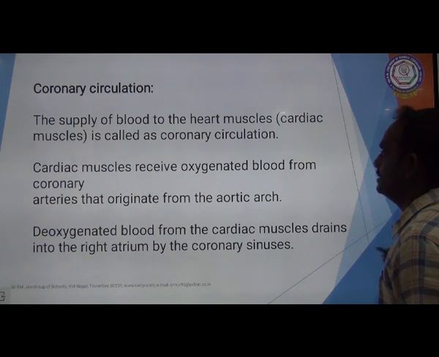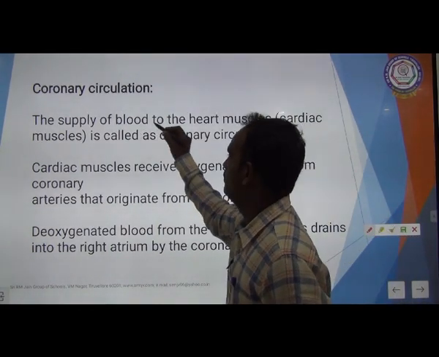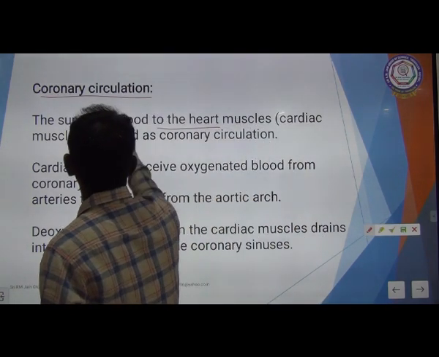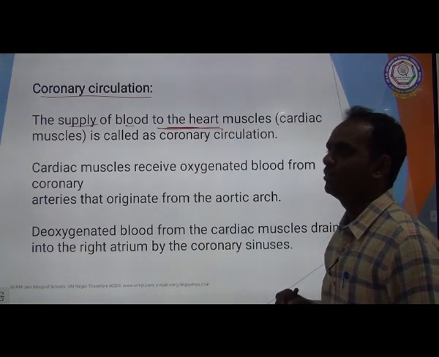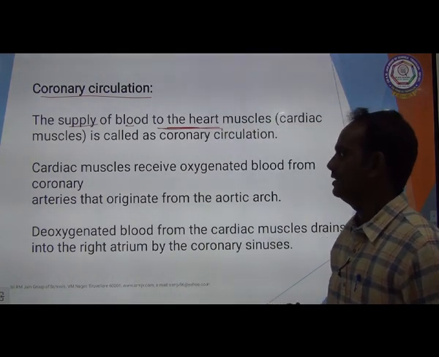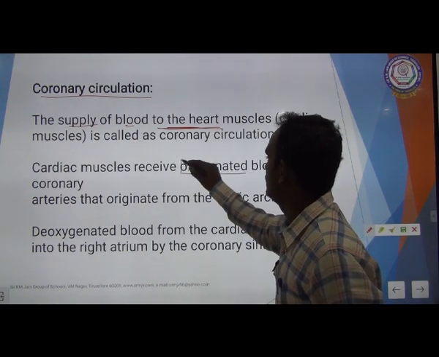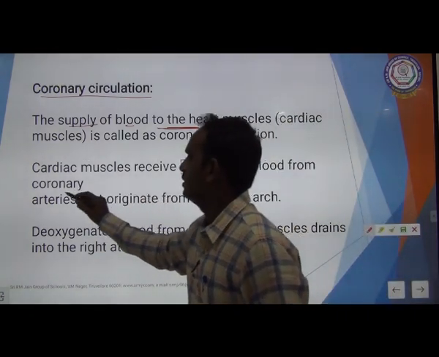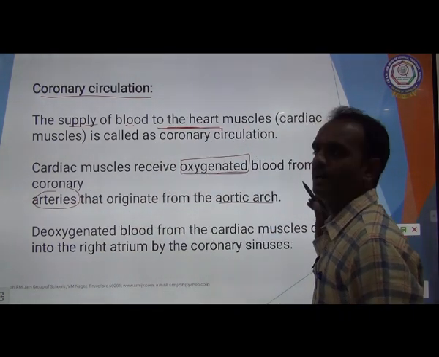The last one is coronary circulation. Coronary circulation means the supply of blood to the heart muscle, cardiac muscle. The cardiac muscles receive oxygenated blood from the coronary artery, and that originates from the aortic arch.